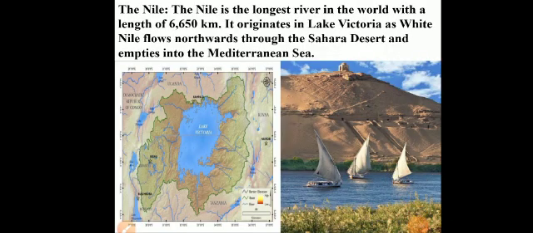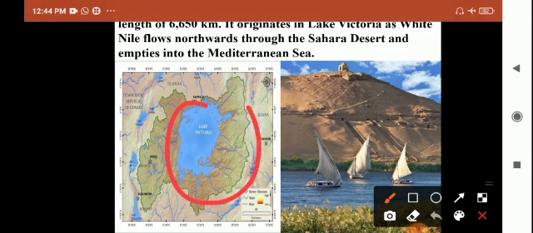The Nile is the longest river in the world according to the textbook, but the longest river in the world is the Amazon according to Google. The Nile has a length of 6,650 kilometers and originates in Lake Victoria, the birthplace of the river Nile.